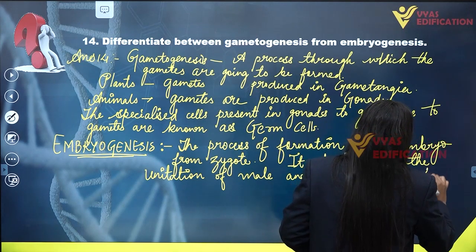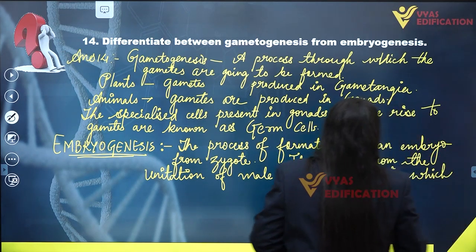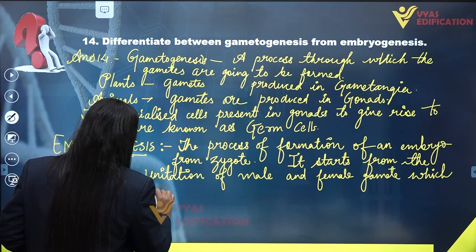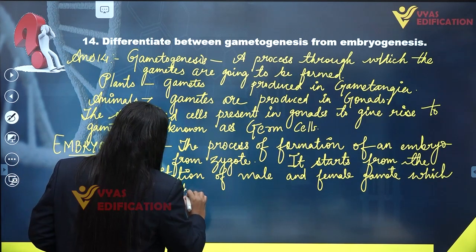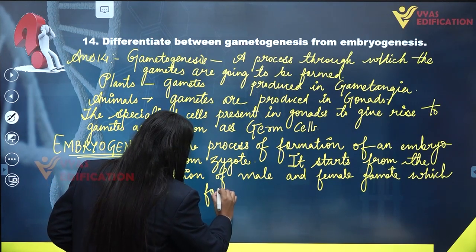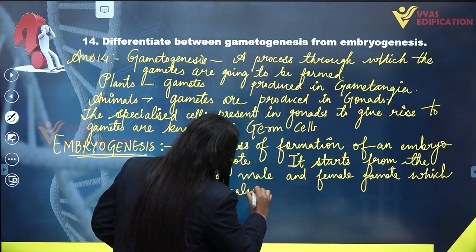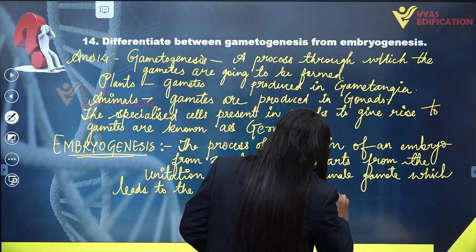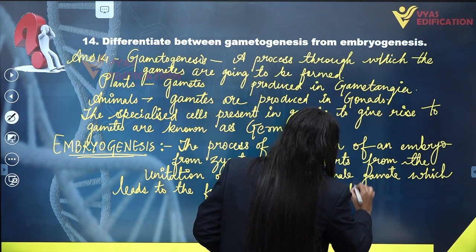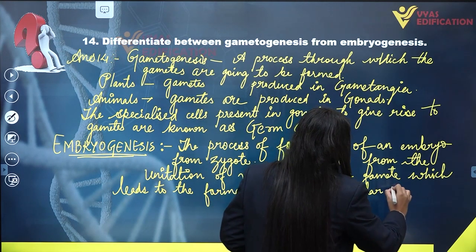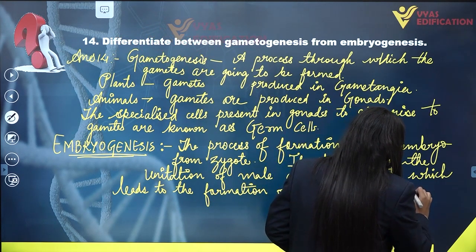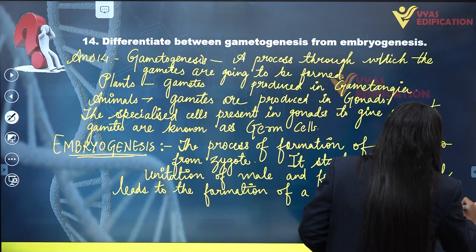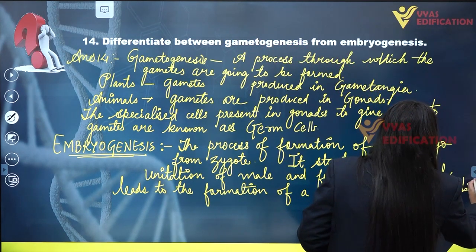Which leads to the formation of a unicellular zygote, which is diploid.